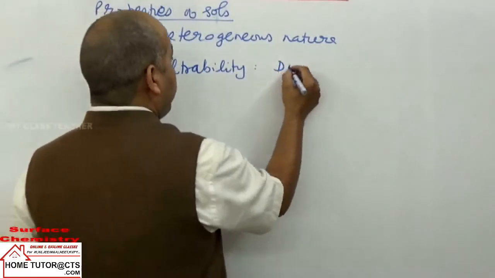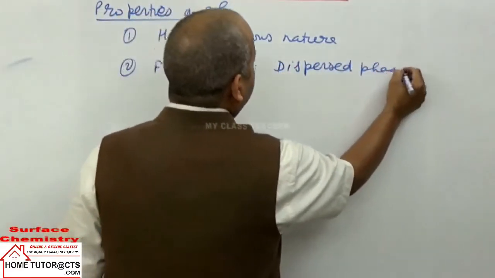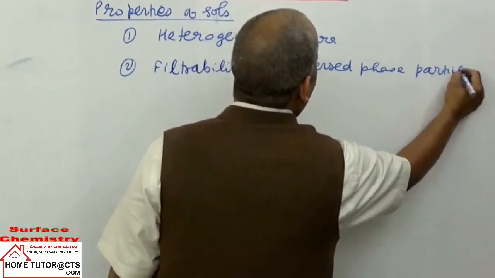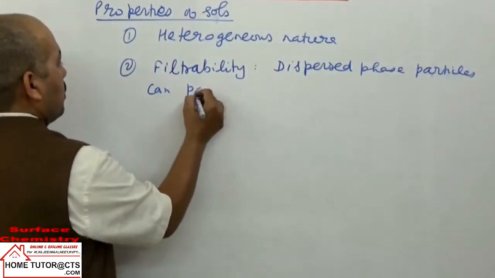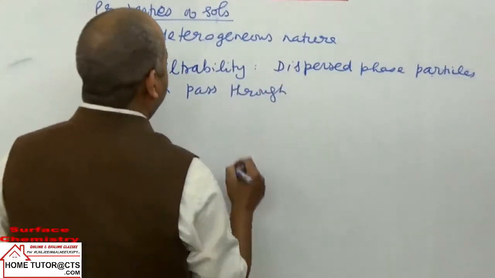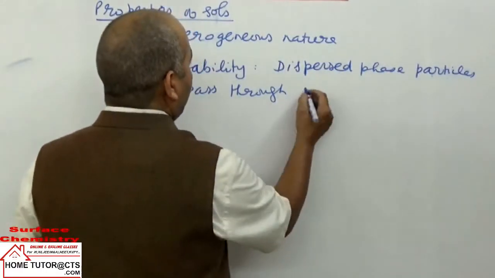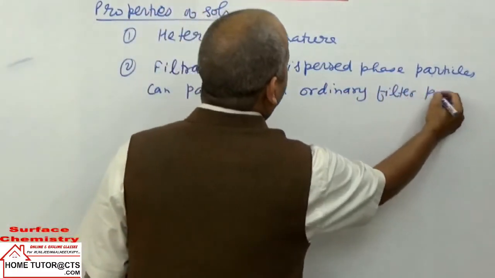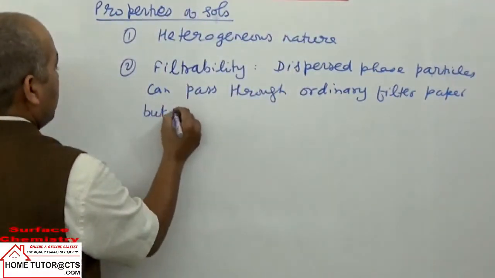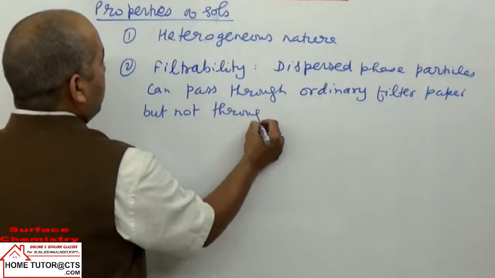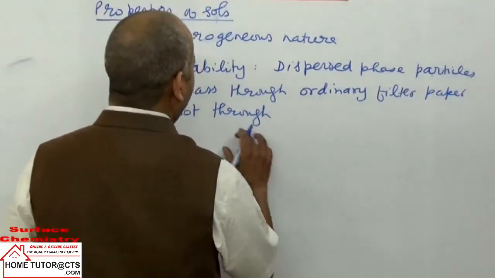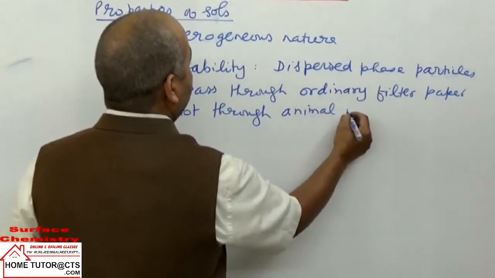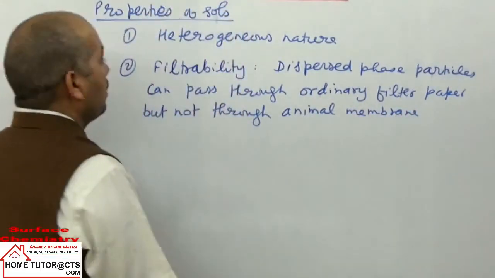That in this case disperse phase particles can pass through ordinary filter paper, but not through animal membrane. That is taken filterability of particles.